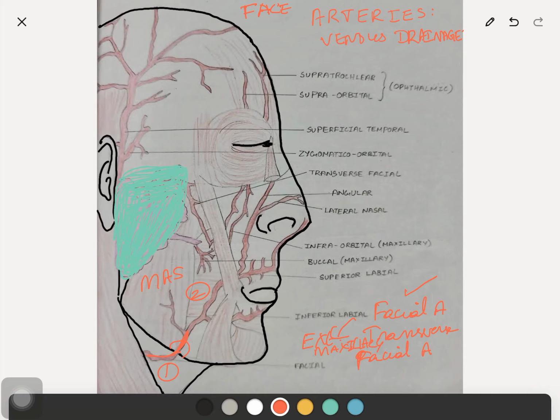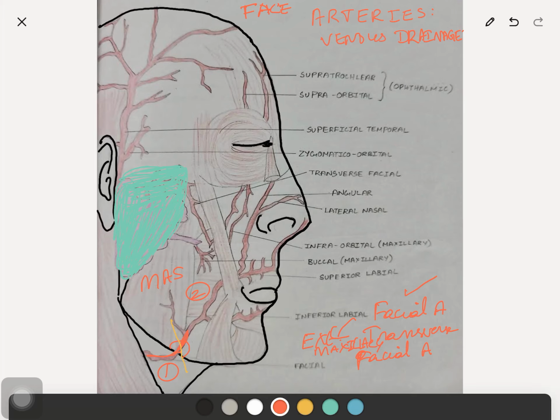Here it is crossed by the marginal mandibular branch of the facial nerve. So this marginal mandibular branch of the facial nerve crosses the artery here. The facial vein lies just behind the artery. The pulsation of the artery can be palpated in this place.